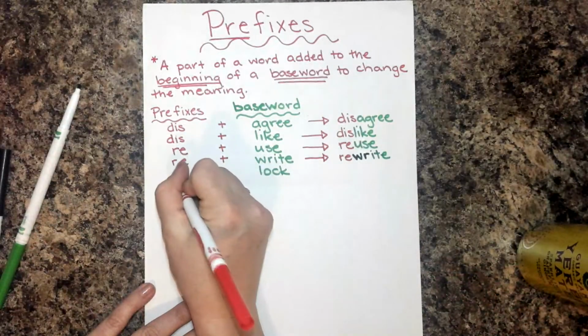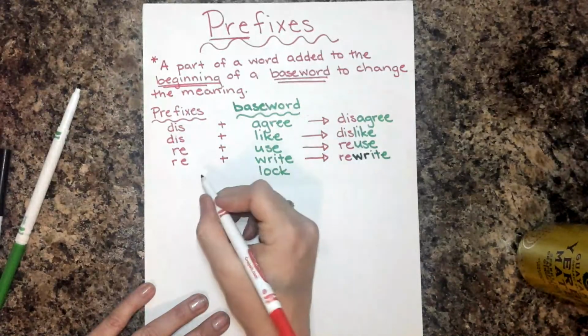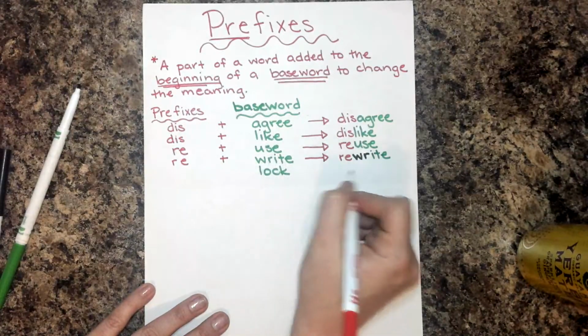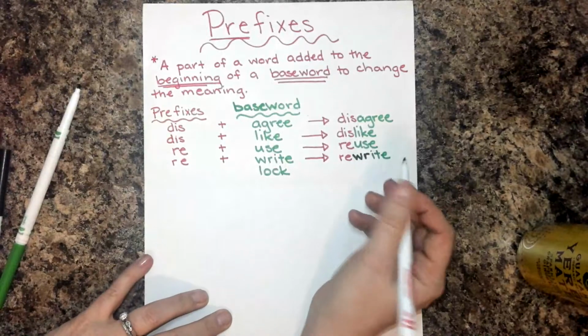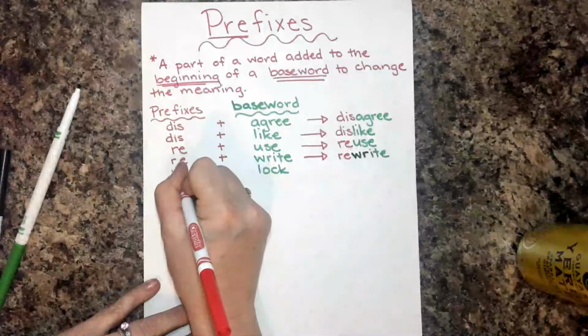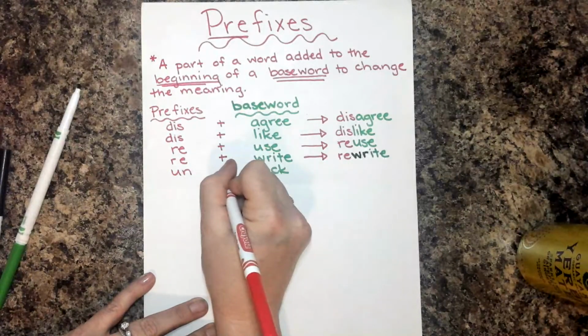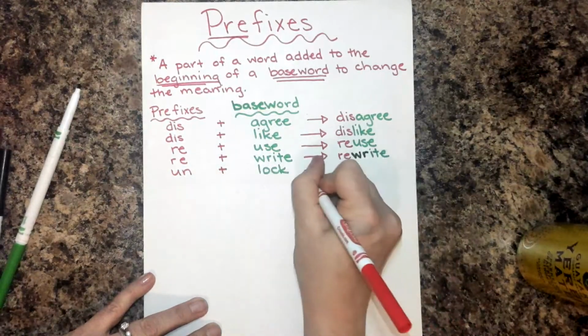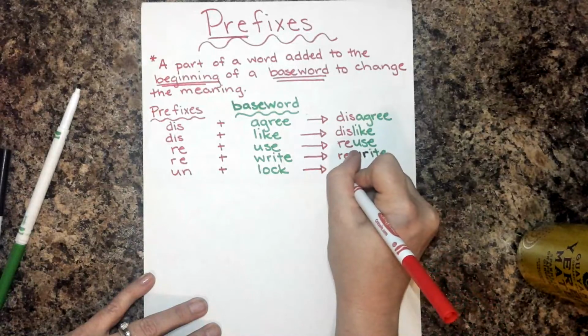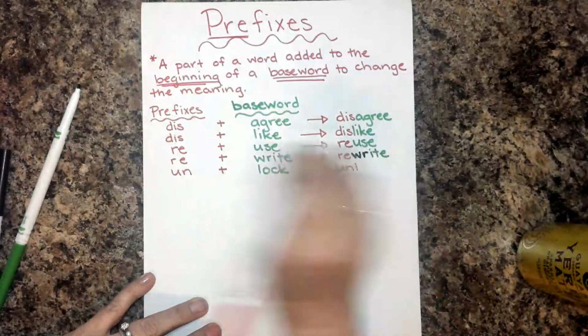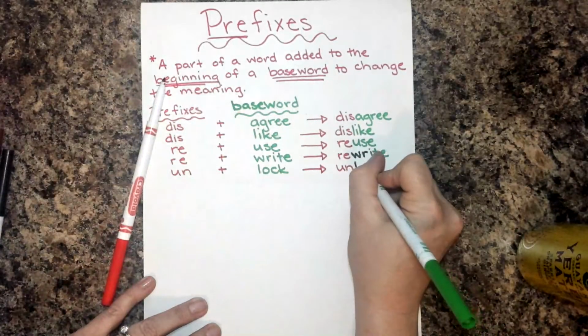We could use relock, because we could relock the door when we leave, but instead we're going to use un. So un plus the word lock gives us unlock. We're going to unlock our door.